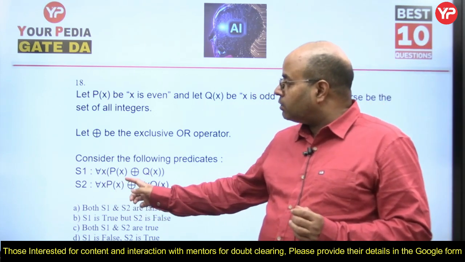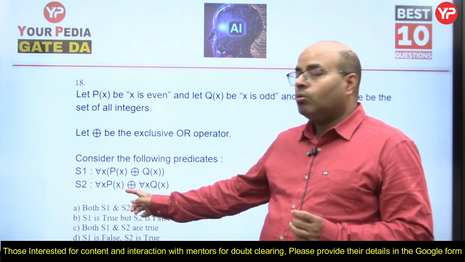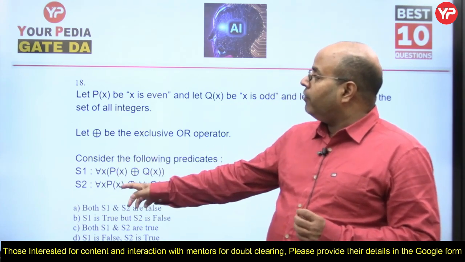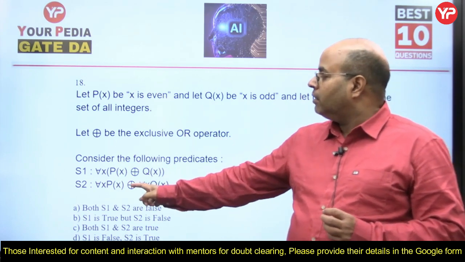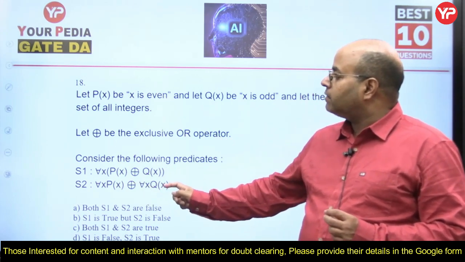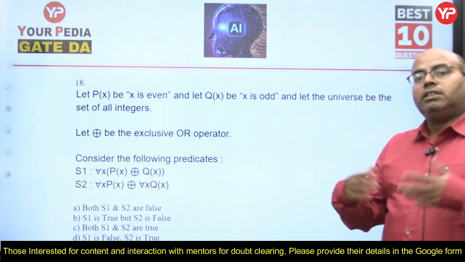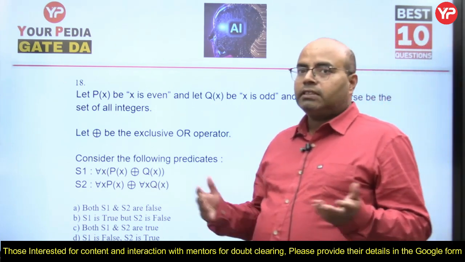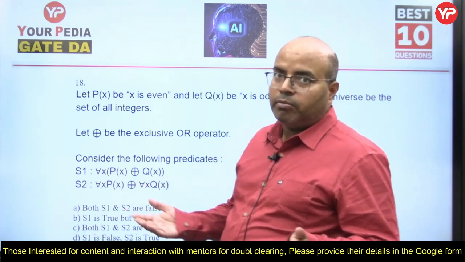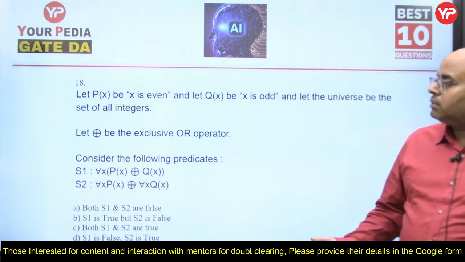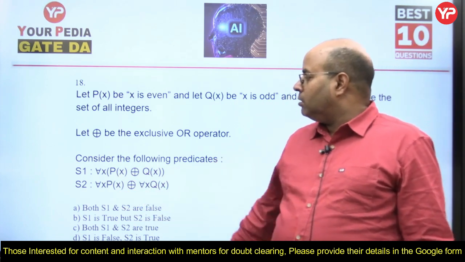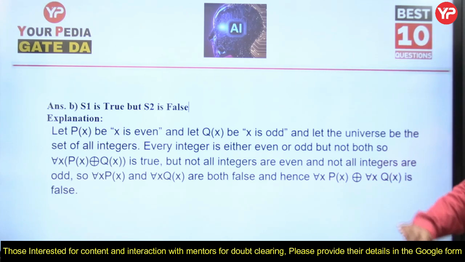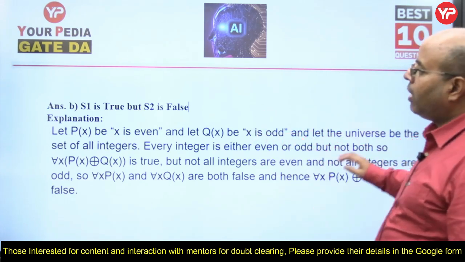For each x, Px holds true, or for each x, Qx holds true. Means every x is even or every x is odd, which is not true. Every integer can't be even, there are even and odd integers. So S2 is wrong. S1 is true but S2 is false. B is the correct answer.